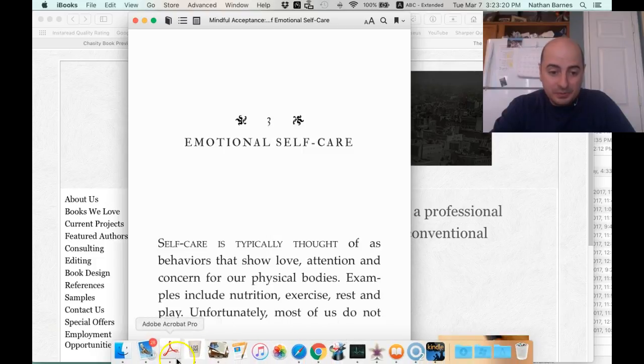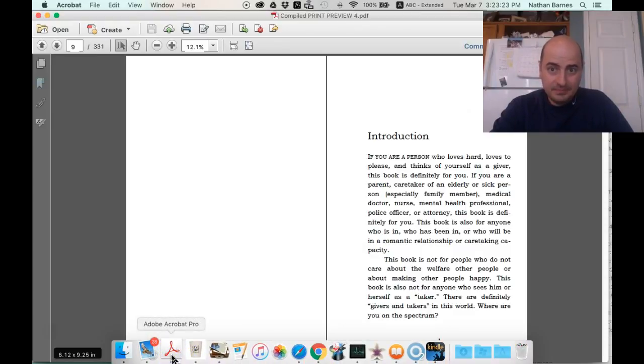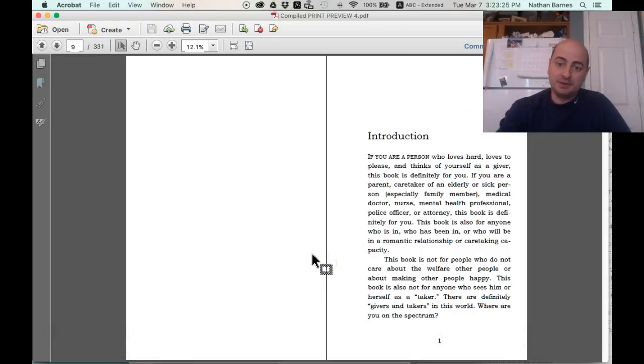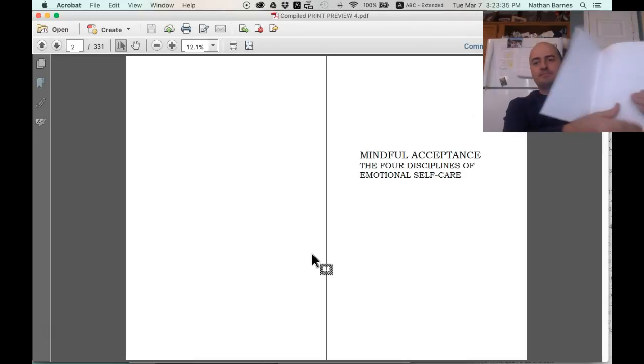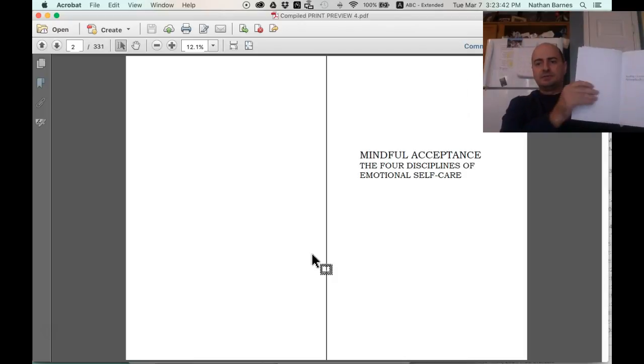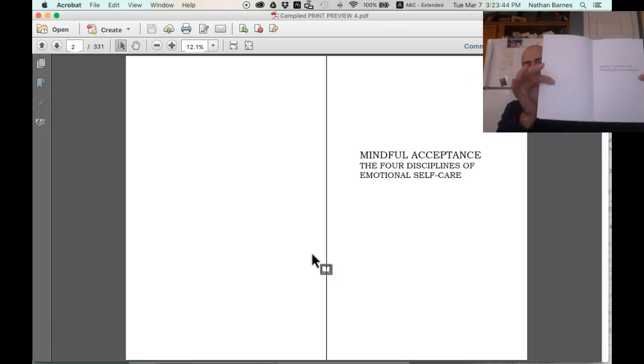Now let me show you what your book looks like in print. Now this is a simulation, not exactly how it's going to look. Now I'll show you. This is a print book. You have a blank page, front and back, and then the half title. See, we're looking at that very first page with print on it.